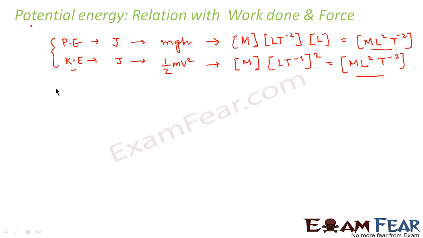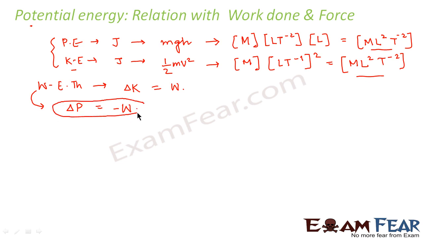So what we can say is, we already studied the work energy theorem, correct? According to the work energy theorem, the change in kinetic energy was nothing but work done. Similar to that, we can say that the change in potential energy is nothing but the negative of work done. Why is it so? Let's take it this way.